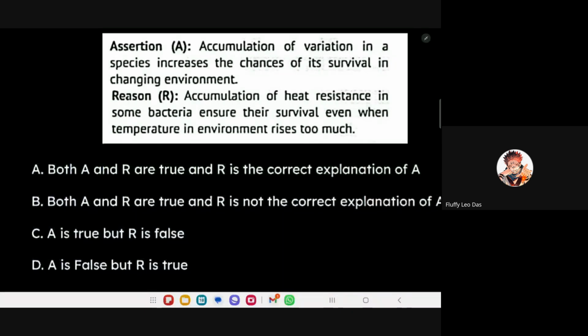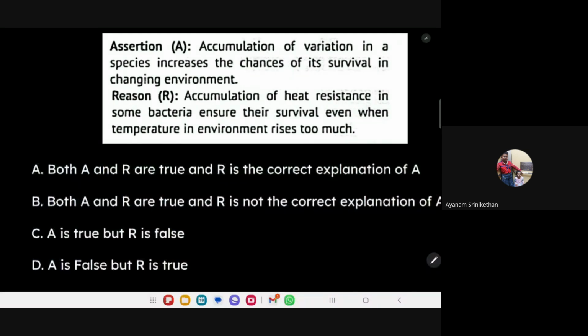A and R are true. A is true, R is also true. But R is not the correct explanation. It's B. Yes, B. When they give an assertion, the correct reason should be given below it. But here some other statement has been given.